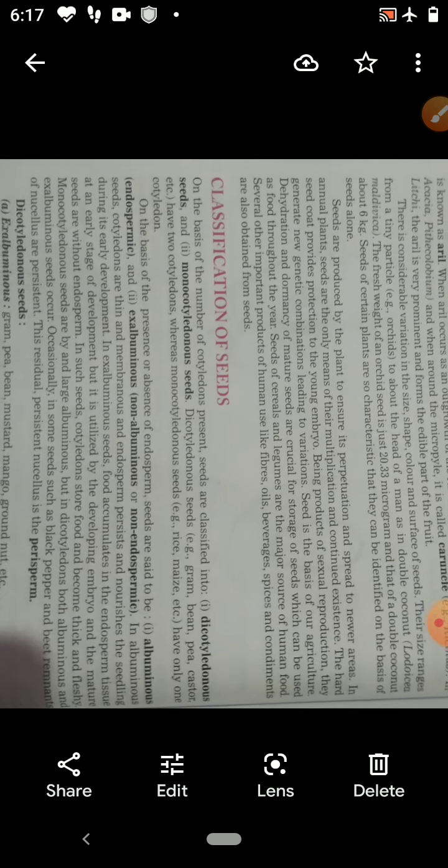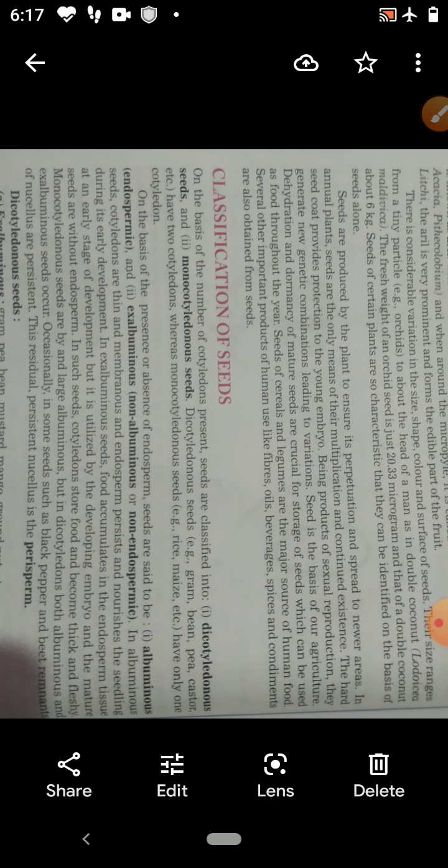In some seeds, endosperms are present, so they are called endospermic seeds or albuminous seeds. In some seeds, endosperms are not present. They are known as non-endospermic seeds or exalbuminous seeds.